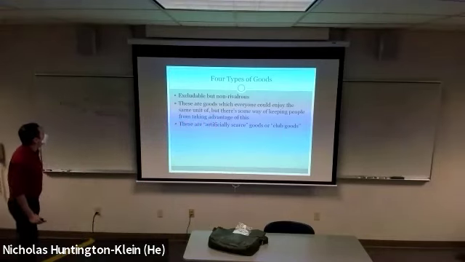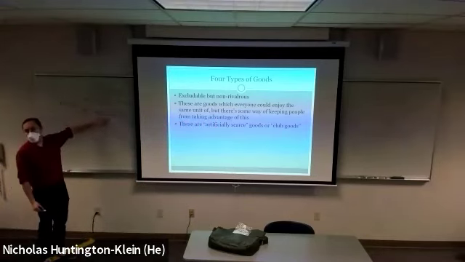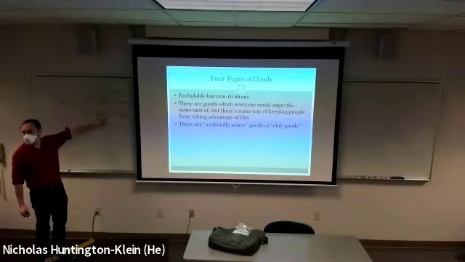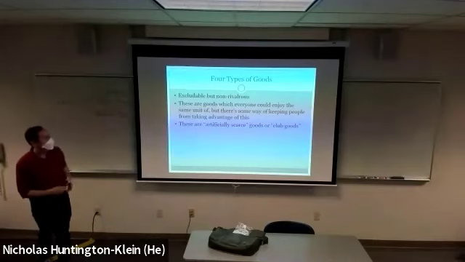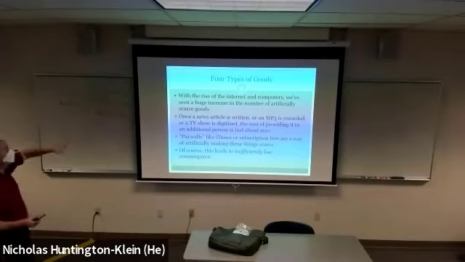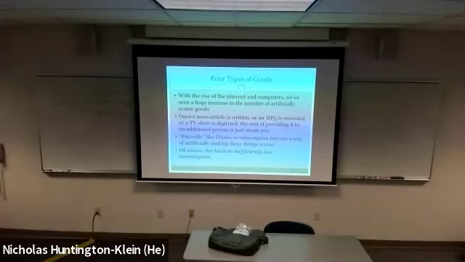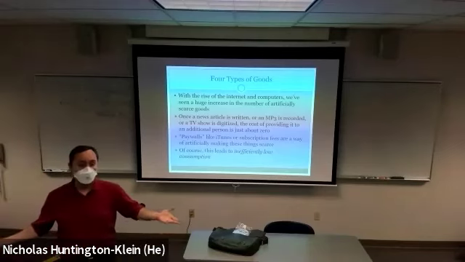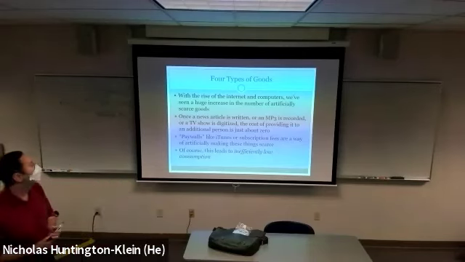And as I think you'll notice as we go through this, there are a lot more of these than there used to be. Computers are pretty important in doing that. We'll see why that is. So with the rising internet and computers, there's a huge increase in the number of artificially scarce goods because of the number of things that computers can basically make non-rivalrous that didn't used to be non-rivalrous. Books used to be rivalrous. Now you can let another person have another copy of the book for free, right?